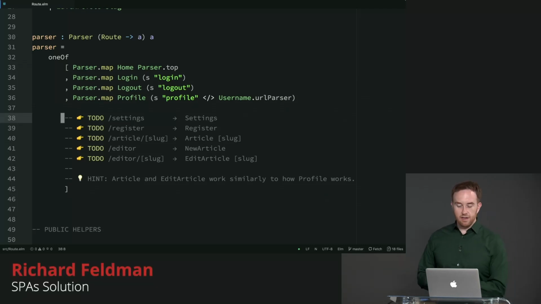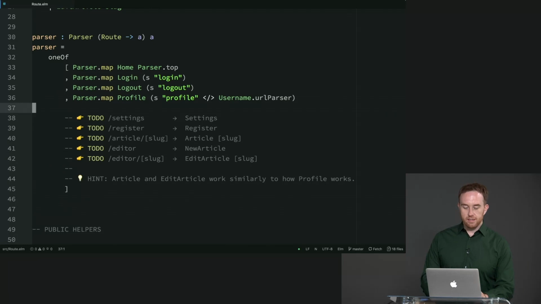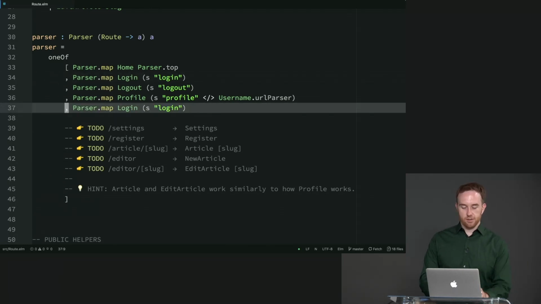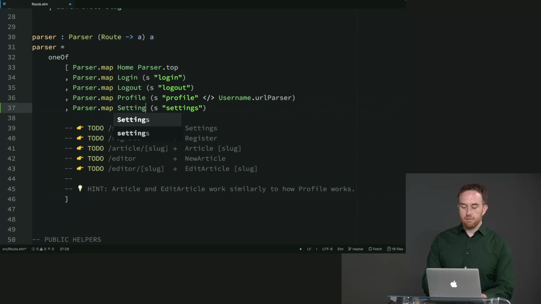So we have a couple of different URLs here. We're going to map them to various different routes. First one is /settings. Now this is going to be one of those hard-coded URLs, so not much to it. It's just going to be S, which is how we begin all of these. It's going to be settings, and then we're going to map that to settings, the route.